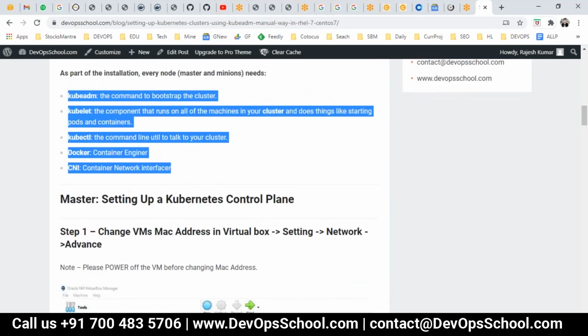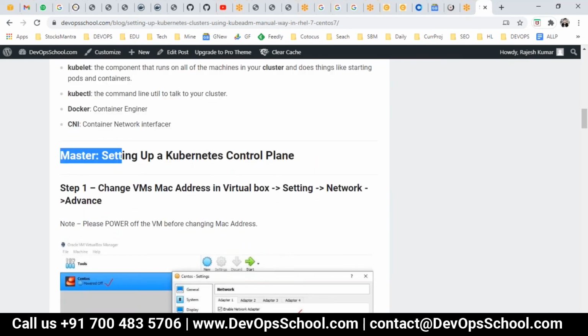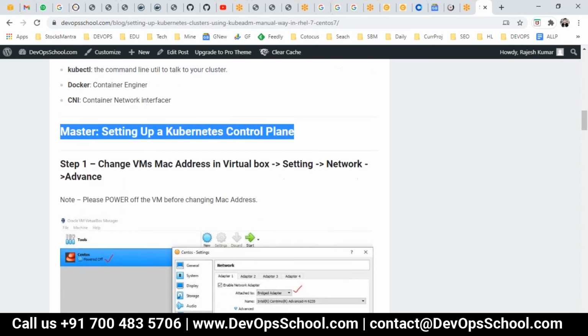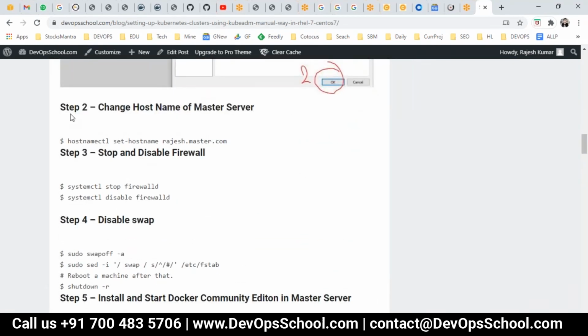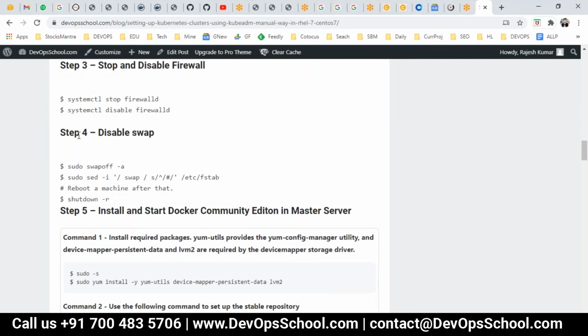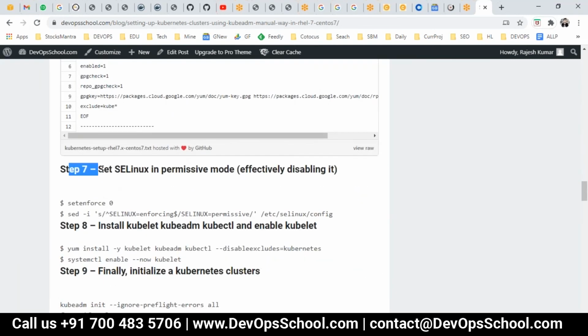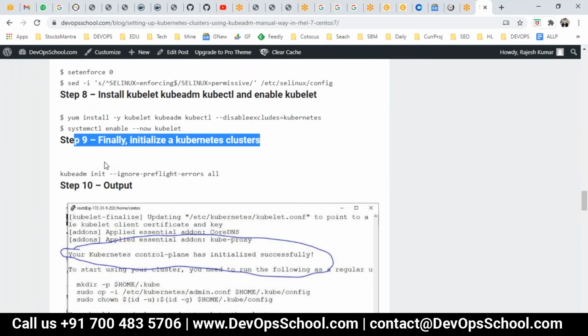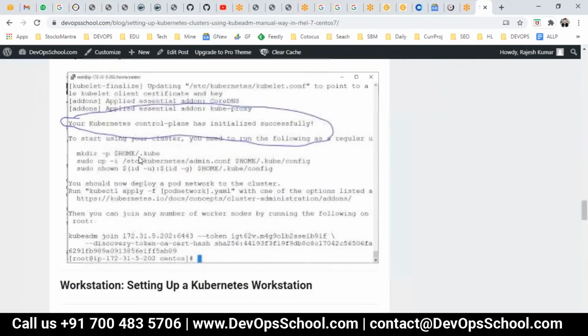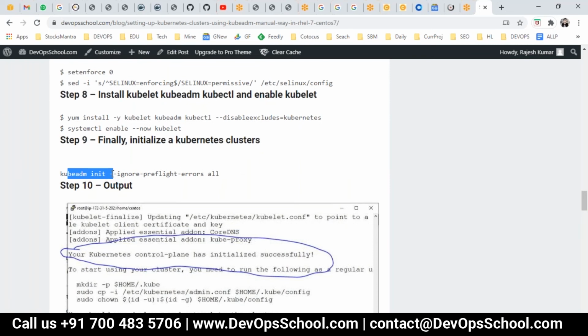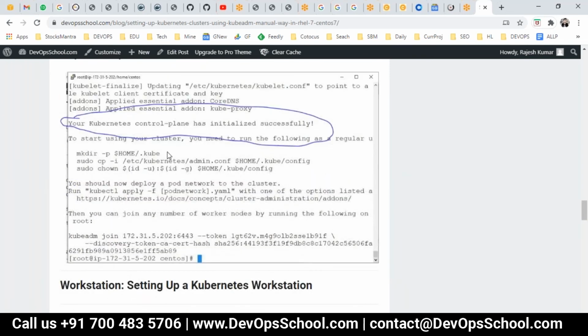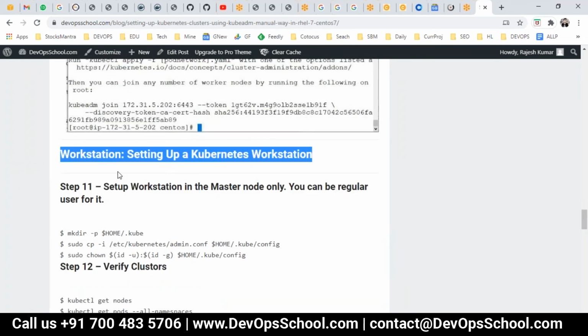After that, once you go through that, here you have the master setting up the Kubernetes control plane. Step 1, 2, 3, 4, 5, 6, 7, 8, 9, 10. Done. See here, finally init, which is setting up the cluster. You get the output like this, done. Now the workstation I'm setting up.